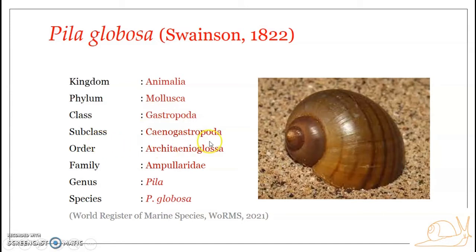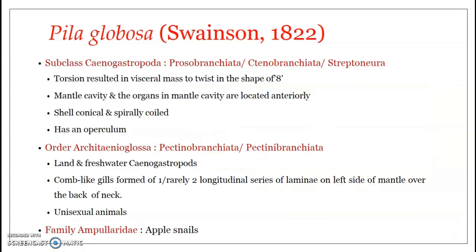Now, what about the subclass Cenogastropoda? It is also known as Prosobranchiata, Ctenobranchiata or Streptoneura. In one of the previous presentations on gastropods and their characteristic features, we mentioned that Gastropoda was divided into three subclasses: Prosobranchiata, Opisthobranchiata, and Pulmonata. Prosobranchiata is otherwise referred to as Ctenobranchiata or Streptoneura. These are older names, but presently Cenogastropoda is the one being followed.